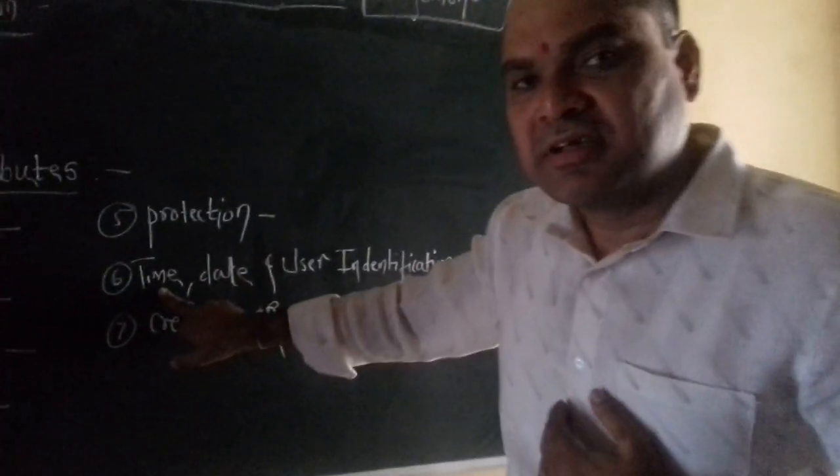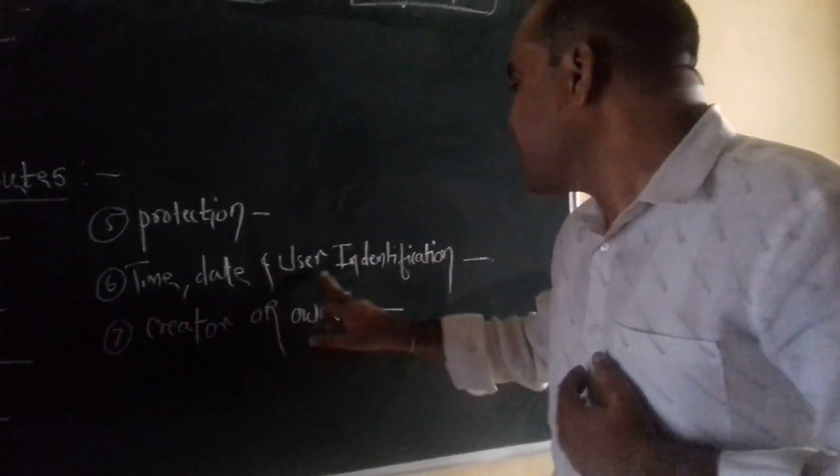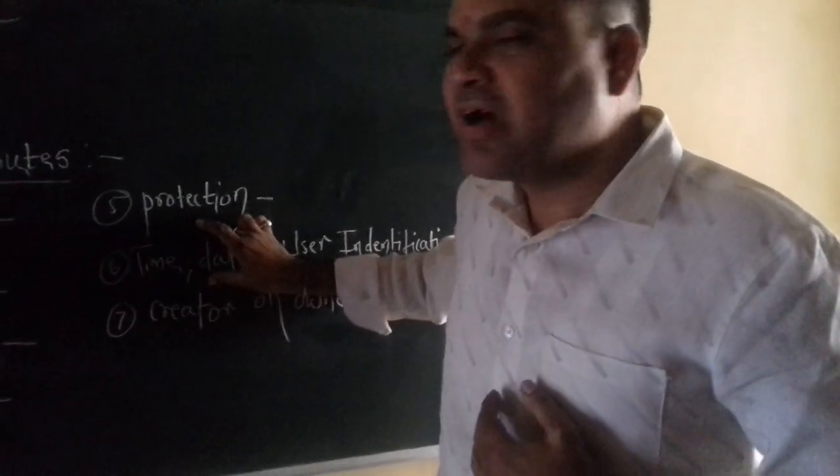The next attribute is the time, date and user identification.